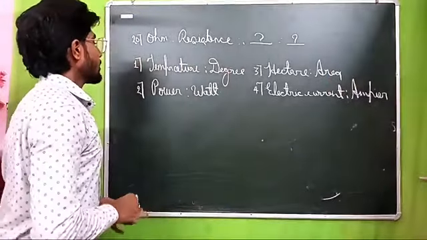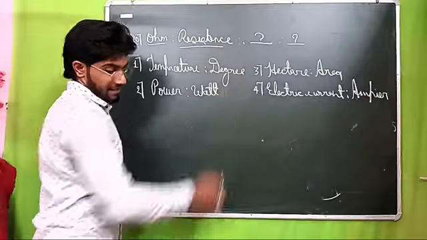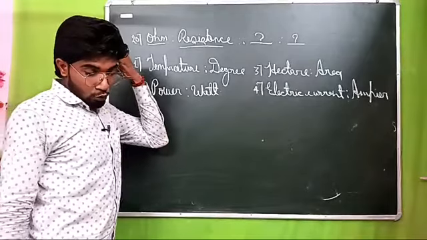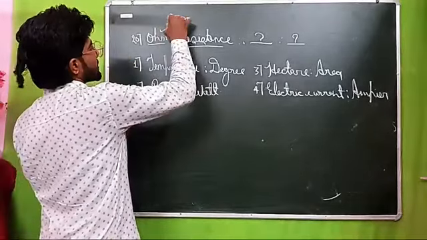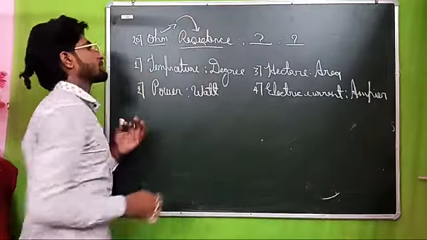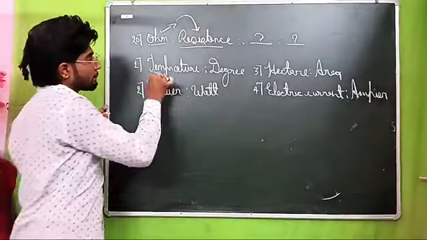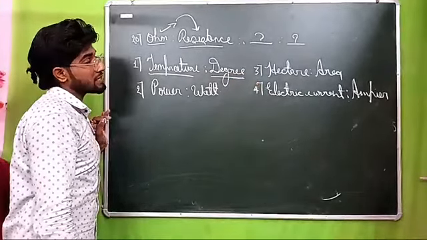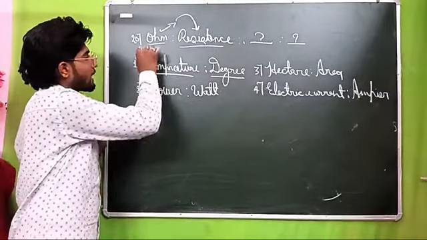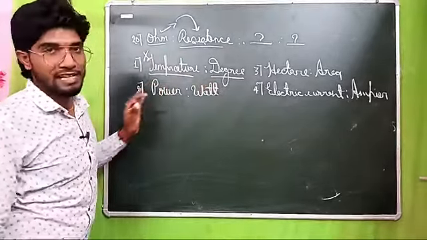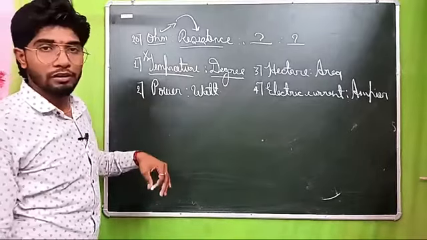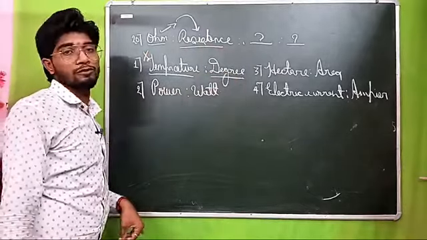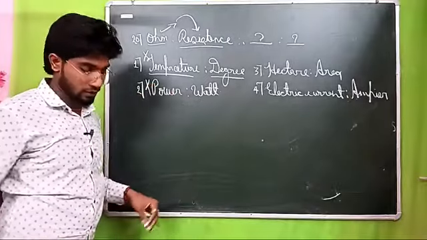Let's check it. Ohm related to resistance. Yes or no? As we know, ohm is the unit of resistance. That means the first option is the unit of the second. So is temperature the unit of degree? No, temperature is measured in degrees. So this is wrong, because if degree were in the first place, then it would be right. Power is measured in watt, yes, but ohm is the unit of resistance, whereas here power is the unit of watt. That's why this option will be wrong.